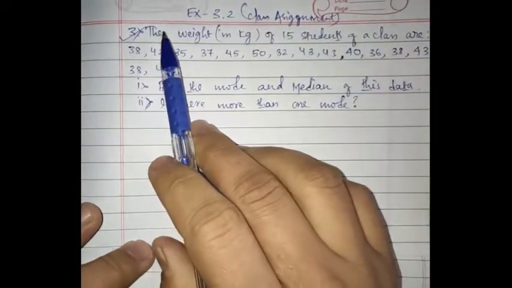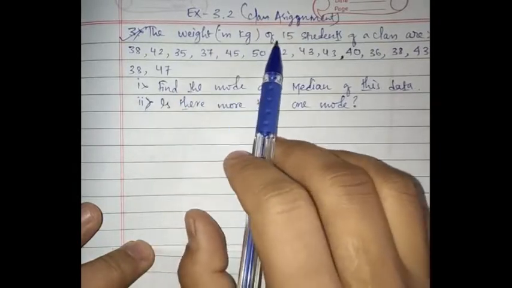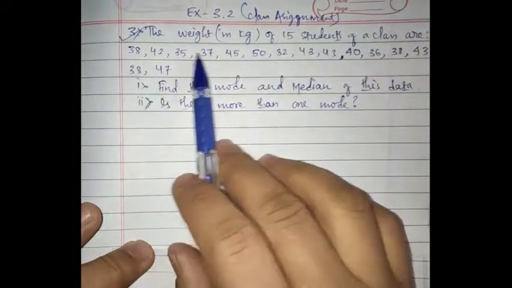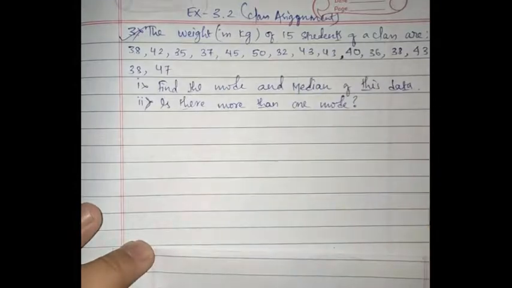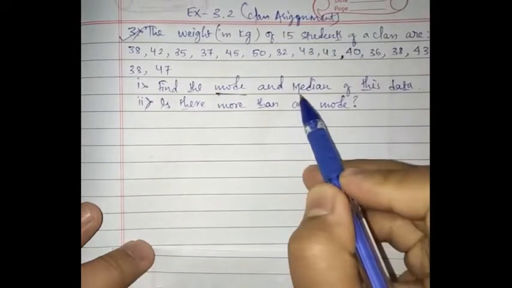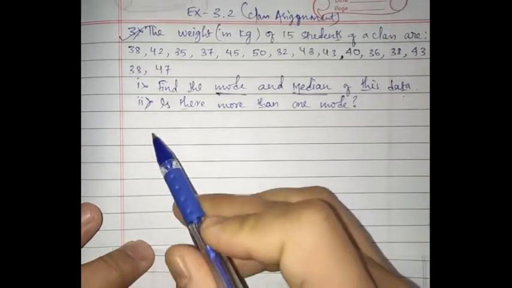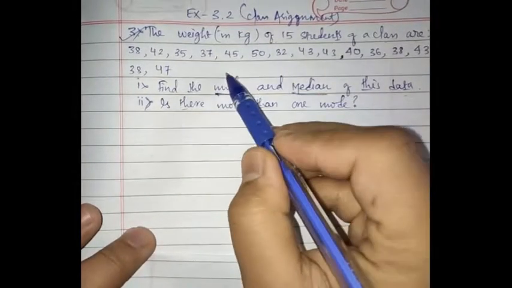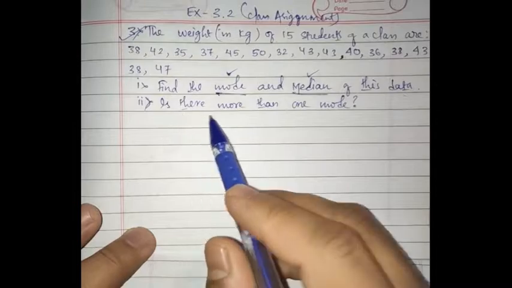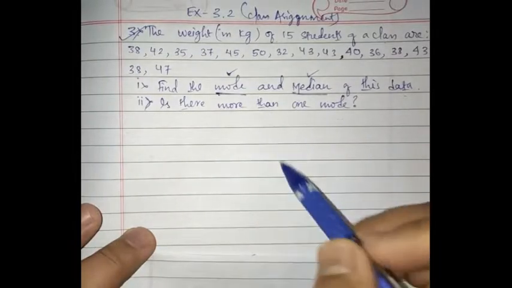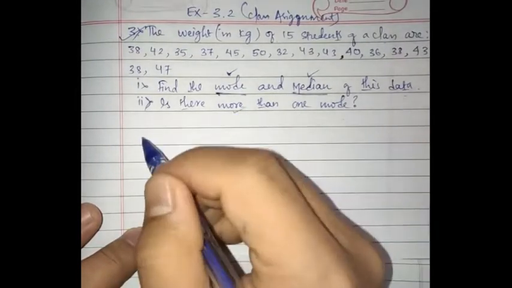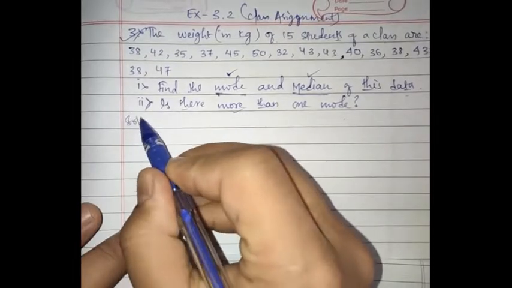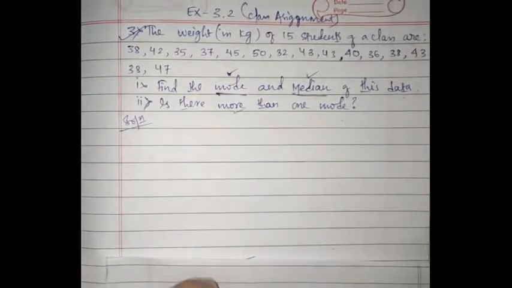The question states that the weights in kg of 15 students of a class are given. Find the mode and the median of this data. Is there more than one mode? So you have to find the mode and the median, and also whether there is more than one mode. The condition may be more than one, so you have to check that.